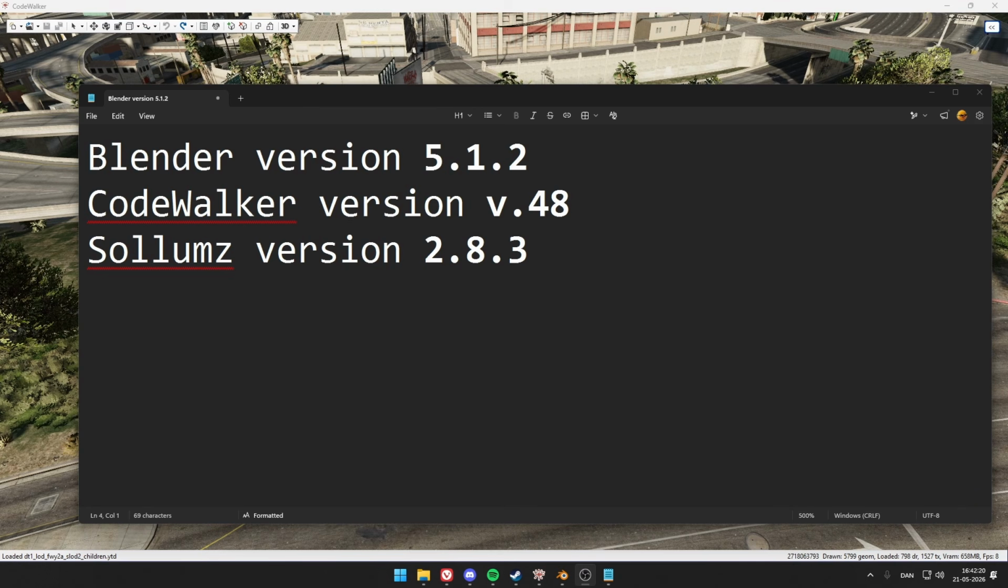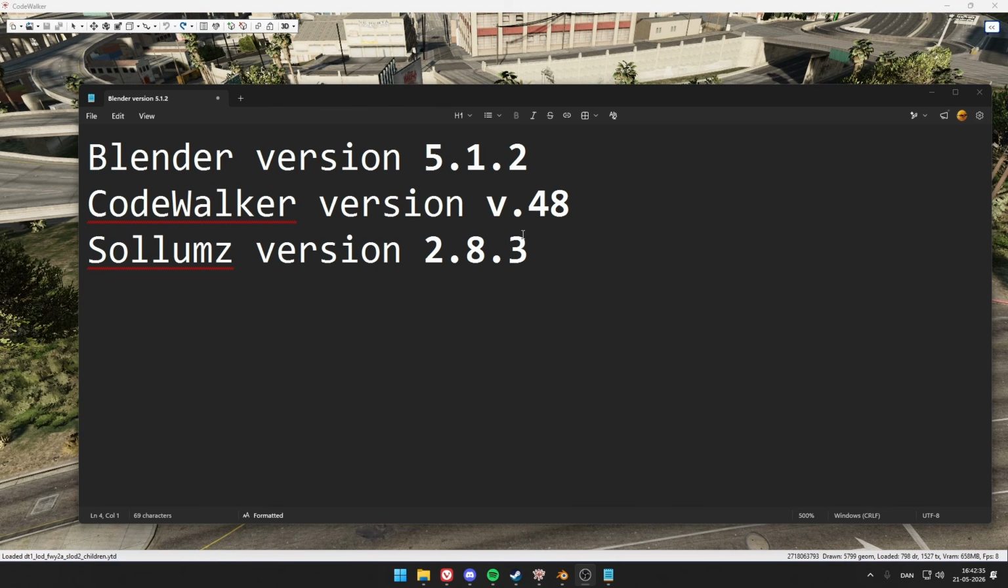Just before we start, make sure you have Blender version 5.1.2 downloaded, CodeWalker version 48, and Solums version 2.8.3, which is the ones I will be using in this video.